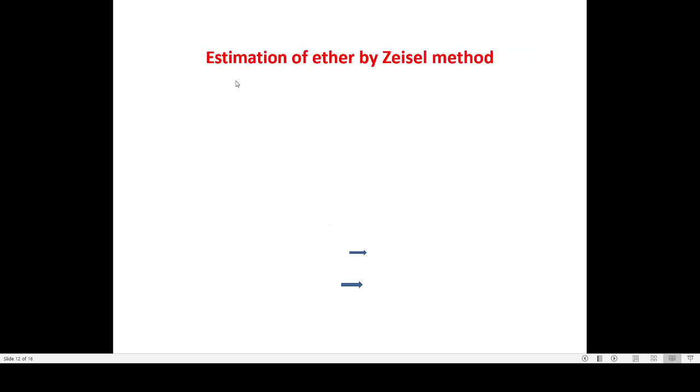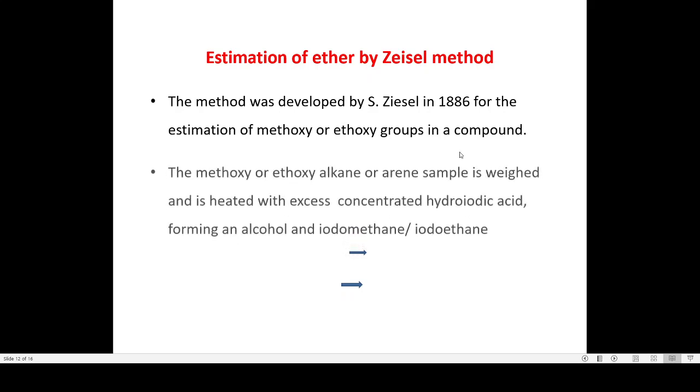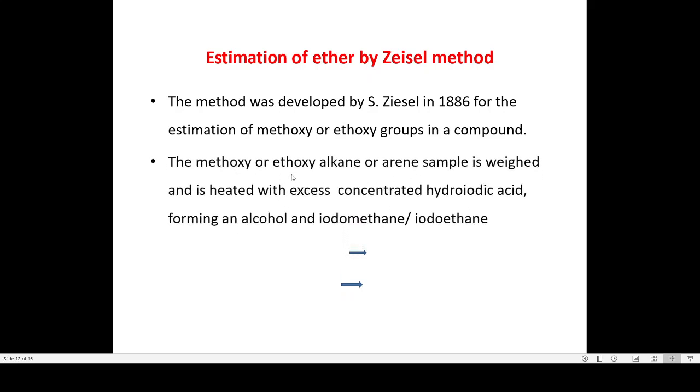So now let us learn the estimation of ether group by Zeisel method. The method was developed by Zeisel in 1886 for the estimation of methoxy or ethoxy group in a compound. The methoxy or ethoxy alkane or arene sample is weighed and heated with excess of concentrated hydroiodic acid, forming an alcohol and the corresponding iodomethane or iodoethane.